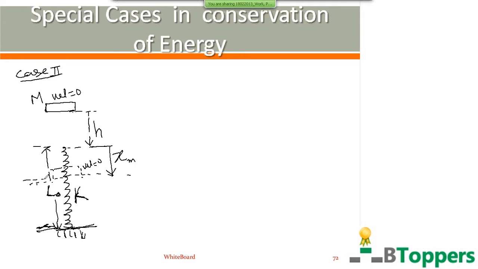For measurement of gravitational potential energy, we can choose the lowest position of the block as the reference position or reference level. That means at the lowest position of the block, we can assume that the gravitational potential energy of the block is zero. In future, we are going to come across a good number of examples involving a block and spring. In all such examples, the total mechanical energy of the system of block and spring, that means we consider block and spring together as one system, is the sum of three terms.